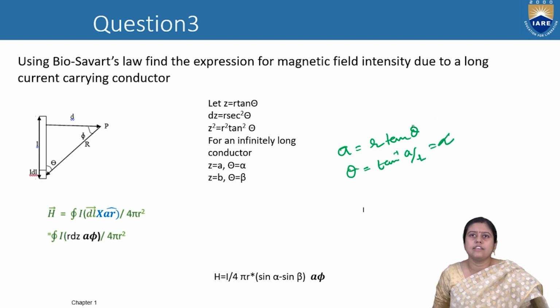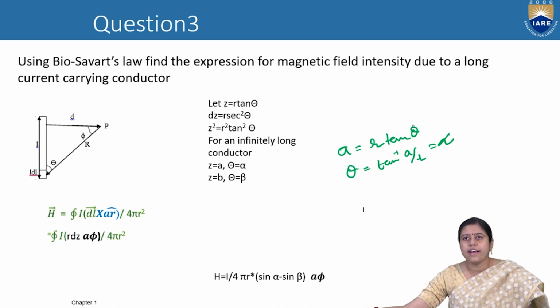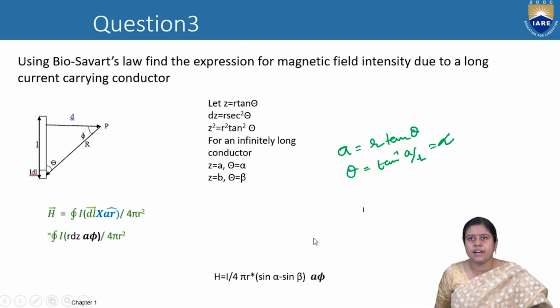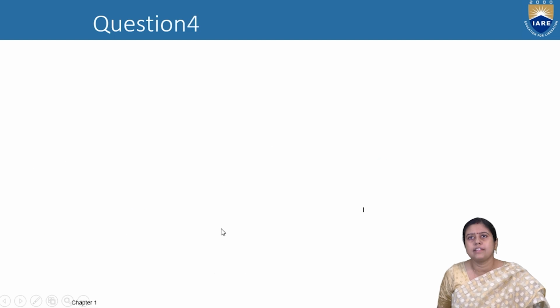Similarly, if Z is equal to B, we write the angle beta, and the equation will change as I by 4 pi R, sin alpha minus sin beta.